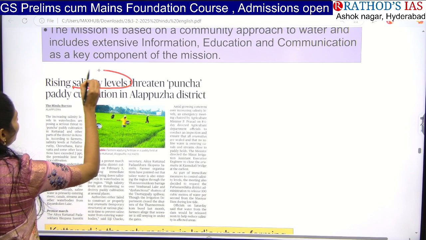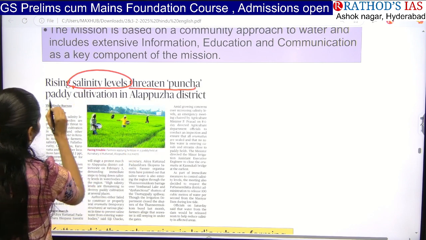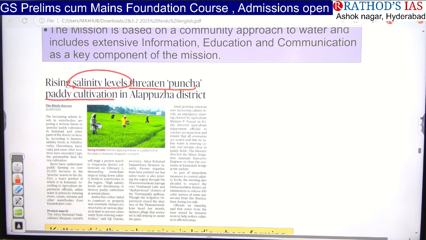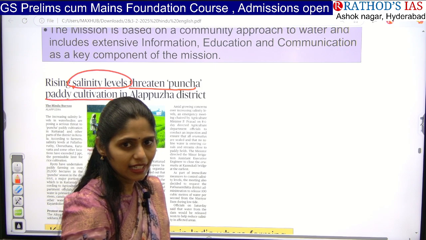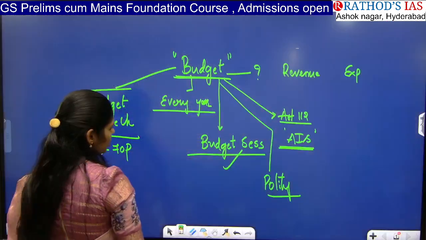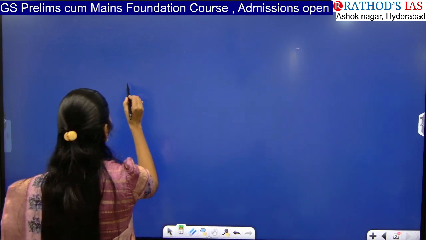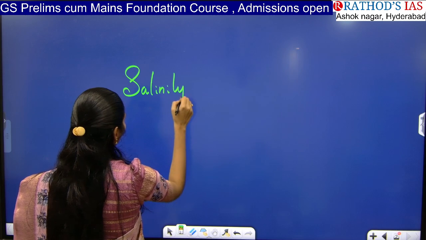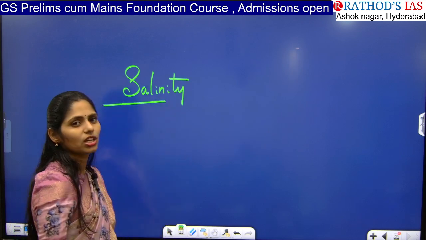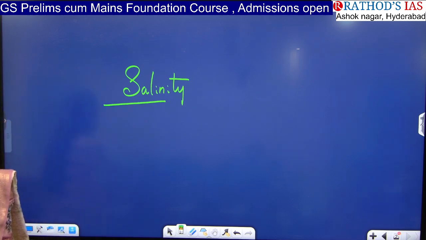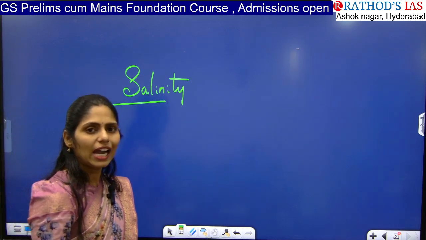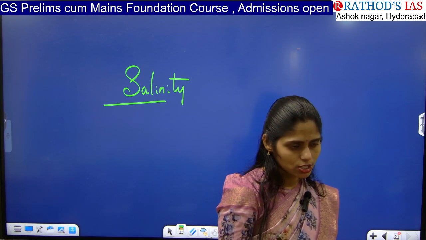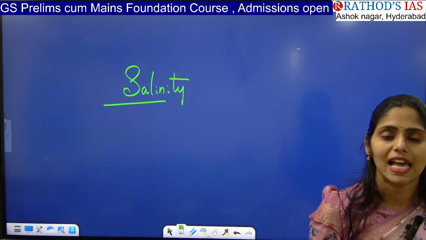Rising salinity levels threaten Puncha paddy cultivation in Alappuzha district. So this article is talking about salinity. There are two important keywords: salinity, and one more important term, Puncha cultivation. Whenever we go for unsustainable agricultural practices, that will lead to increasing salinity.